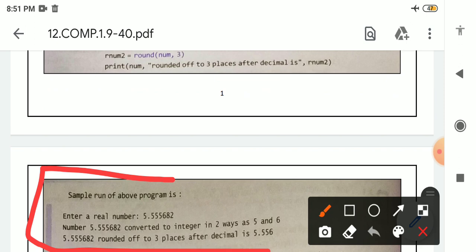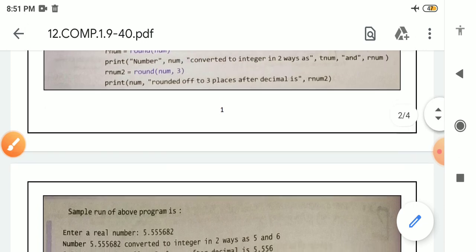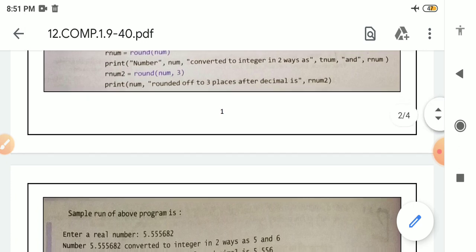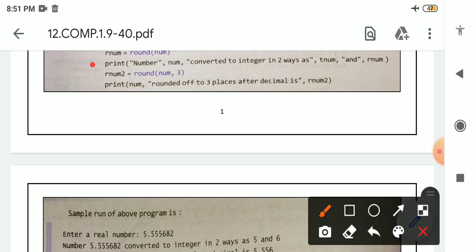See, this is the output of the following program. First, we are accepting a real number from the user. So the user is providing a number like this, 5.5555682. After that, in the next line, "number" is printed, and after that, see this print statement, "number", so number is printed as 5.5555682.